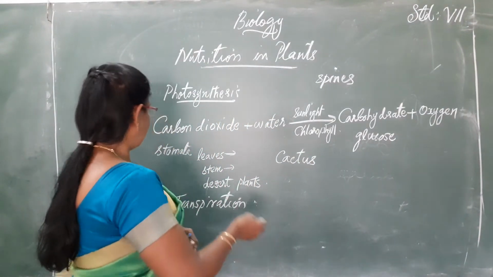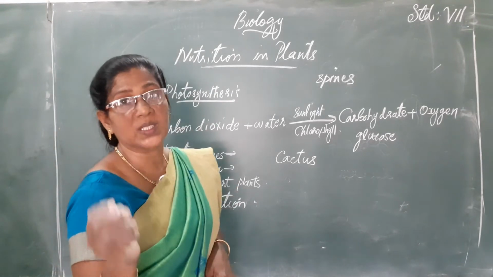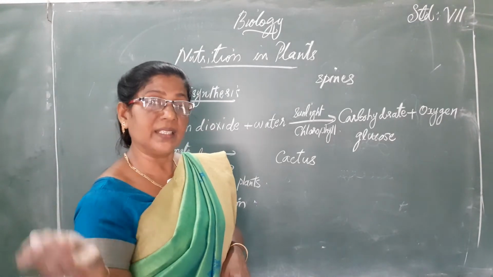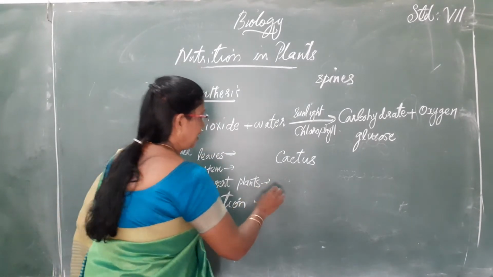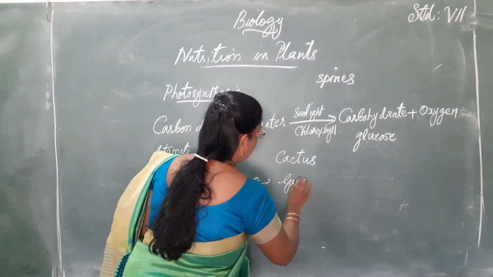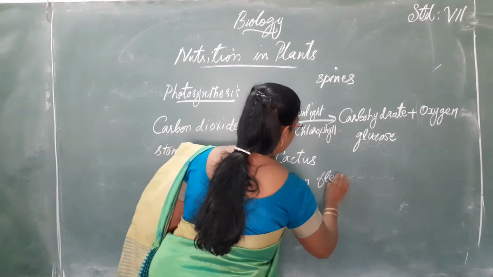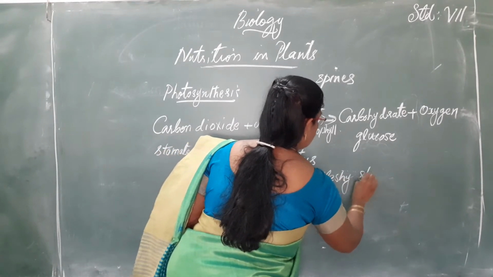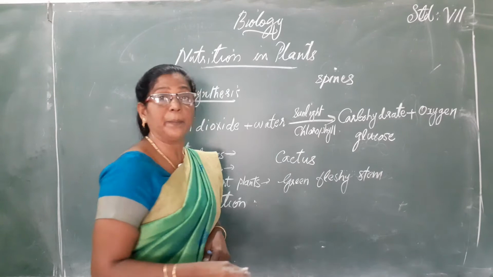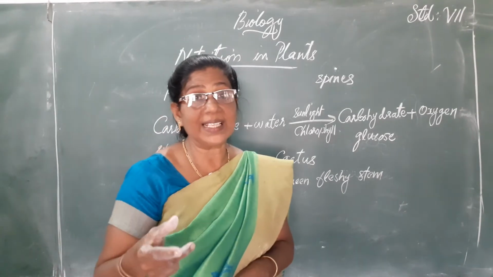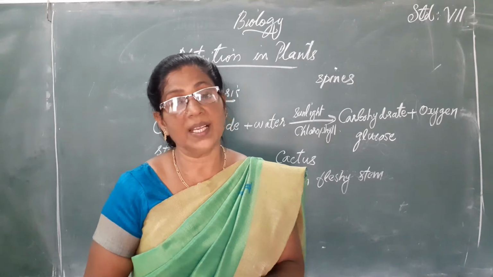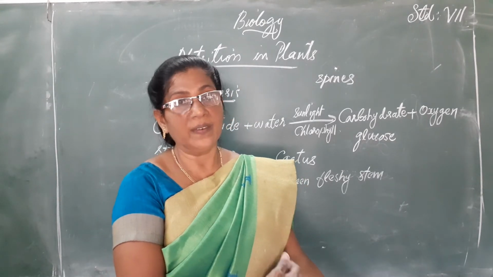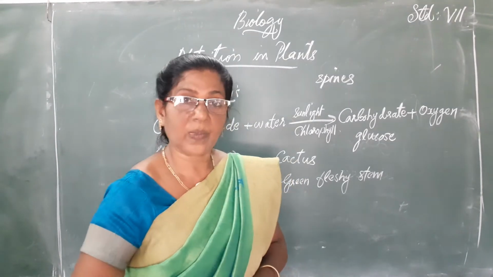Then how does photosynthesis take place in desert plants? In desert plants, they have a green, fleshy stem. Their stem is just leaf-like, green and fleshy. So, this green fleshy stem will carry out the process of photosynthesis.